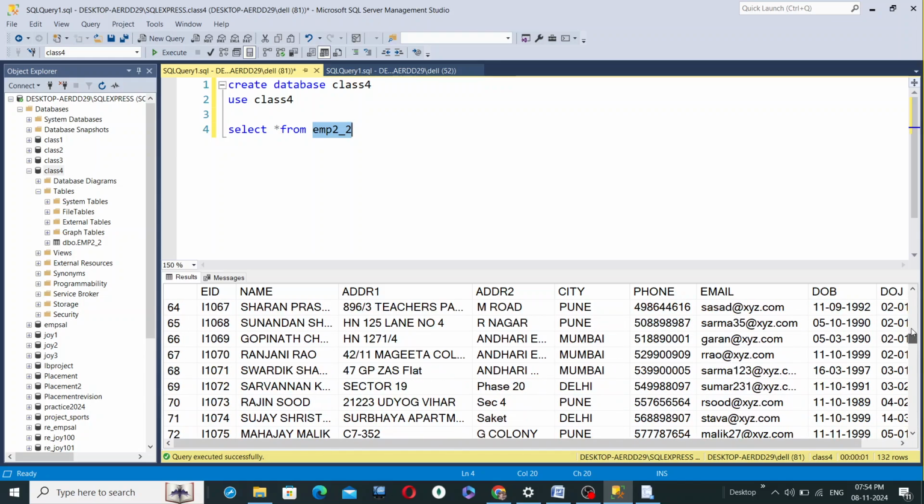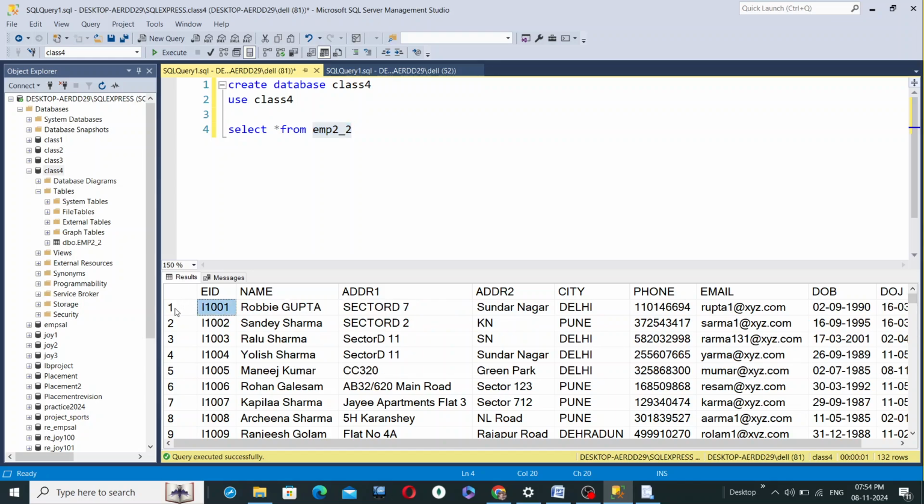If you go here, this row number 1 is for the first employee, EID. EID stands for employee ID, and this number I have given arbitrarily, I1001. Similarly, in the second row, I have the details of the second employee, say I1002 is the EID, that is the employee ID of that particular employee, because in an organization, EIDs will always be given to employees, and these EIDs are always unique.